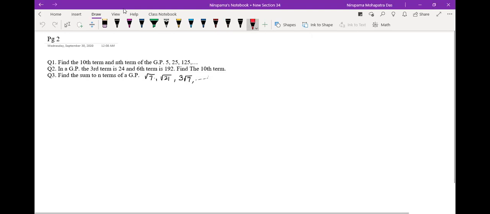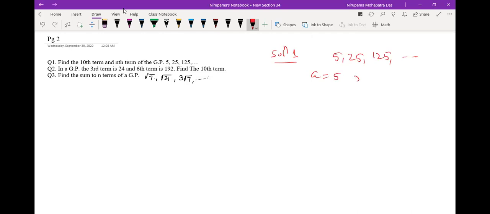Solution 1. 10th term from the beginning. Obviously it's not given end or beginning, so we have to take beginning only. 10th term and nth term. Okay, so the GP is 5, 25, 125 like this. A equal to 5. Now how to get R here? Second by first or third by second. So you are getting 25 by 5 or 125 by 25, R equal to 5.